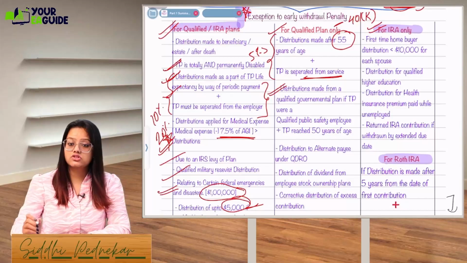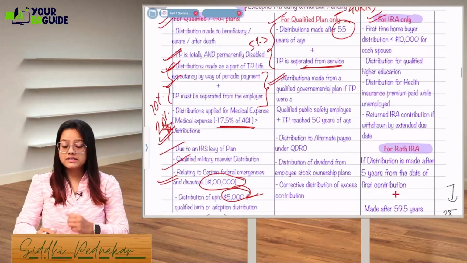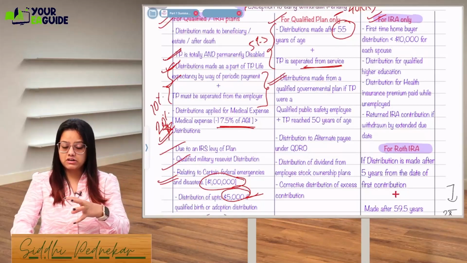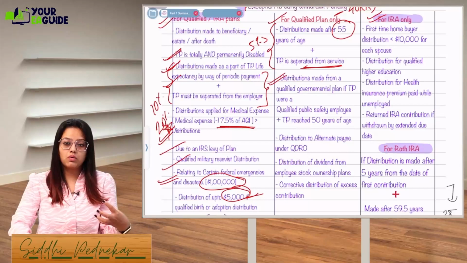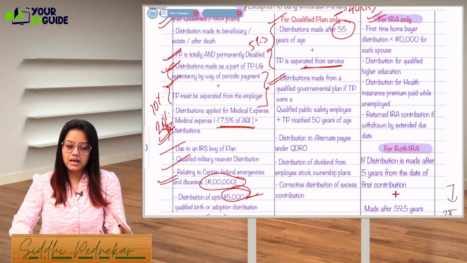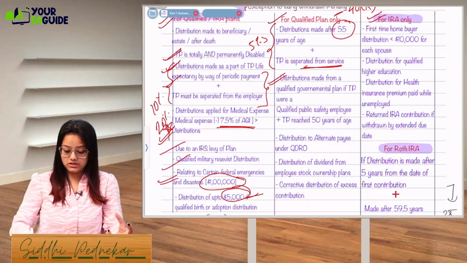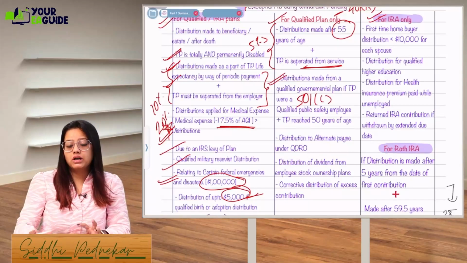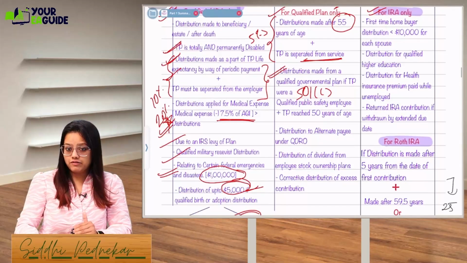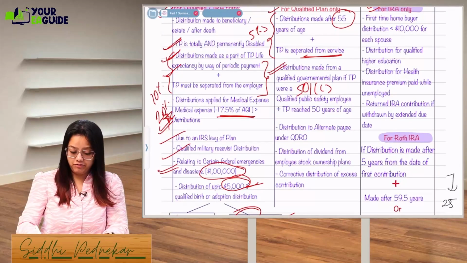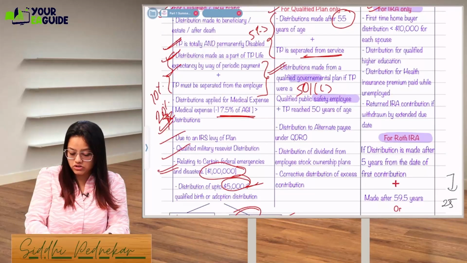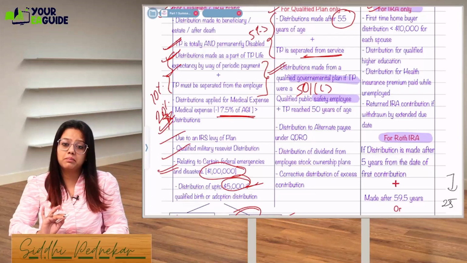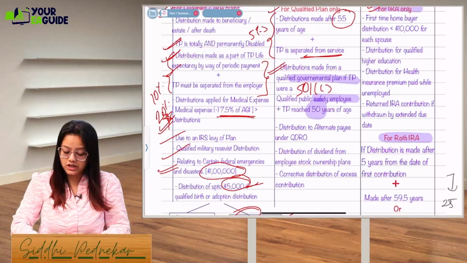Okay, next is distributions made from a qualified government plan. There are some qualified government plans, meaning let's say there is a government school, and for the teachers who are working in the government school, the government has come up with a retirement plan, like the 501c kind of plans. So if you are taking a distribution from a qualified government plan, and the taxpayer is a qualified public safety employee, meaning you are a government employee and you have taken a distribution from a government plan, and the taxpayer has reached the age of 50 years.